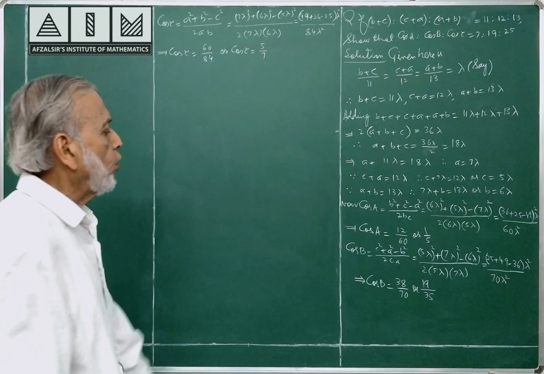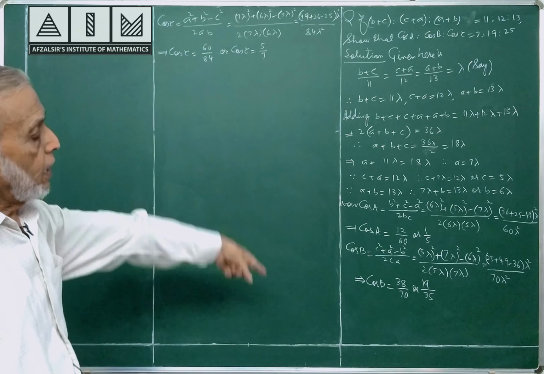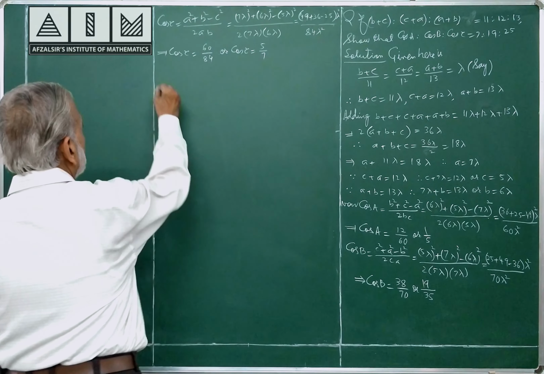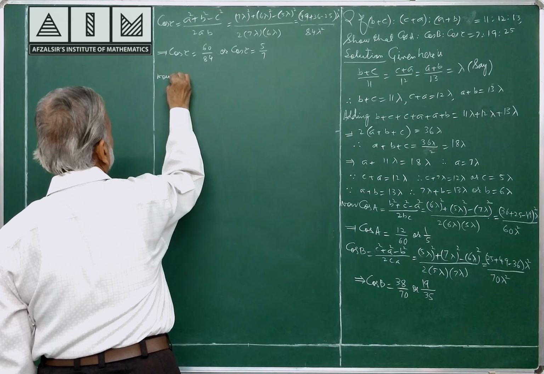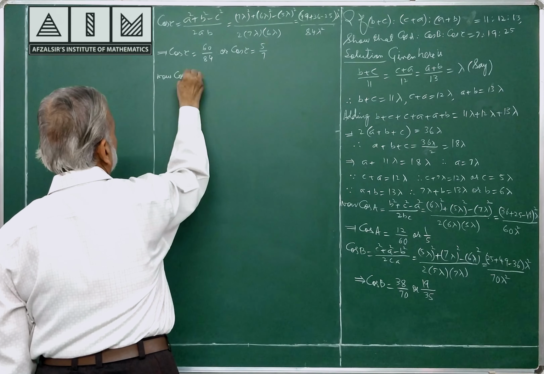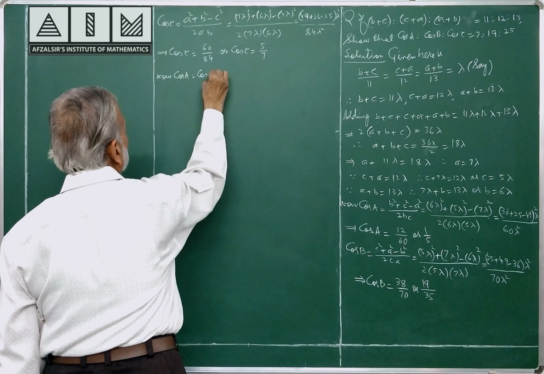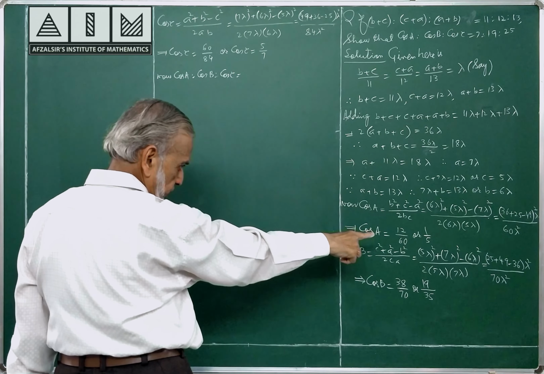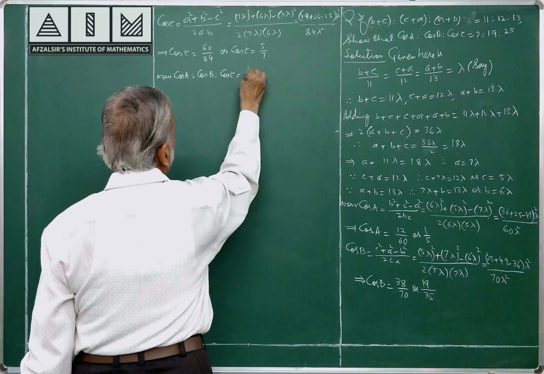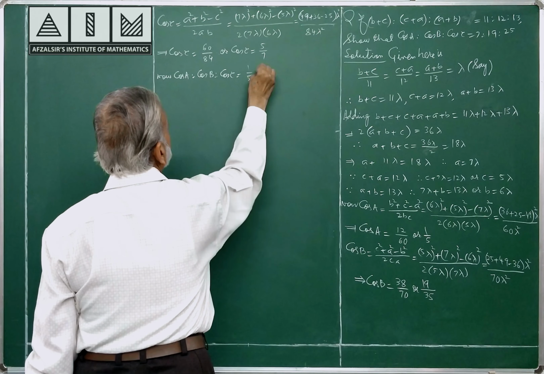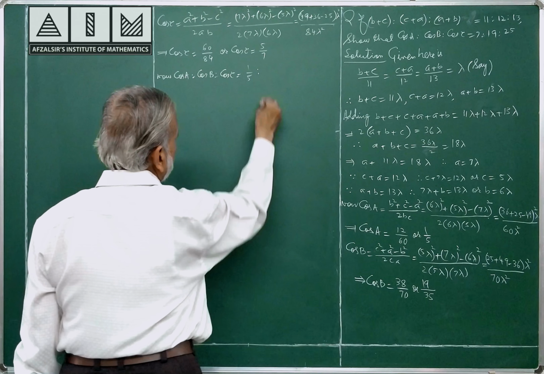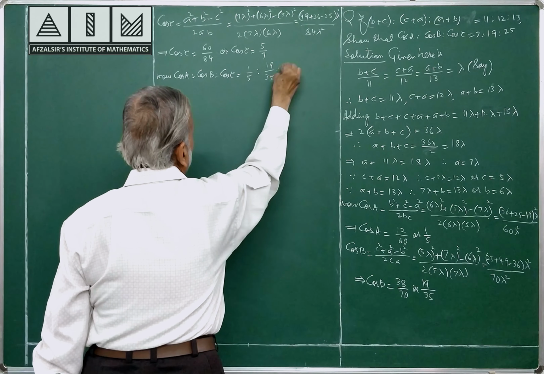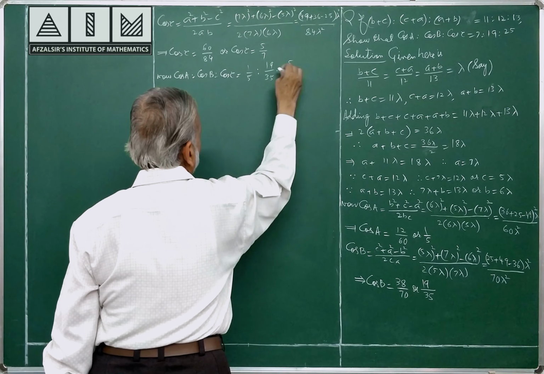Now I have cos A, cos B, cos C. I have to find the ratio cos A is to cos B is to cos C. Cos A is 1 by 5, cos B is 19 by 35, cos C is 5 by 7.